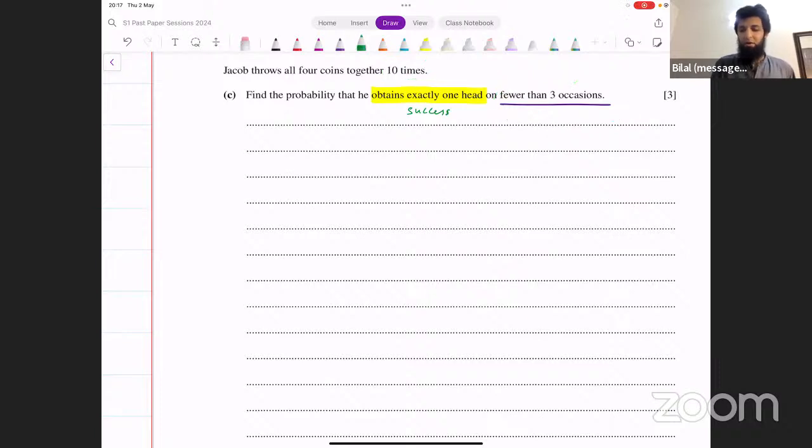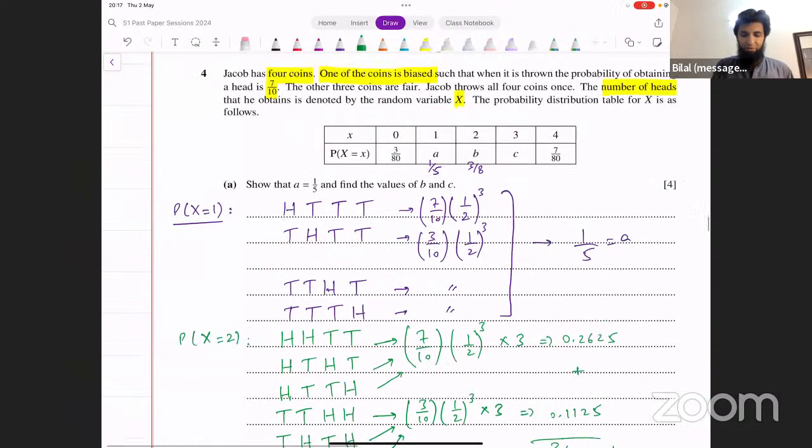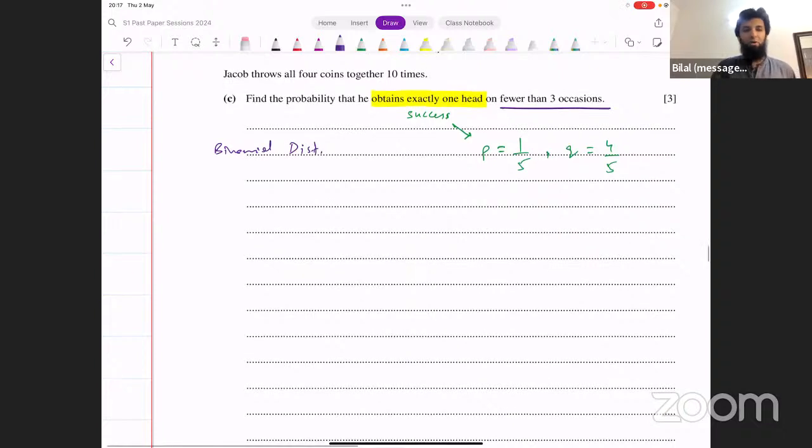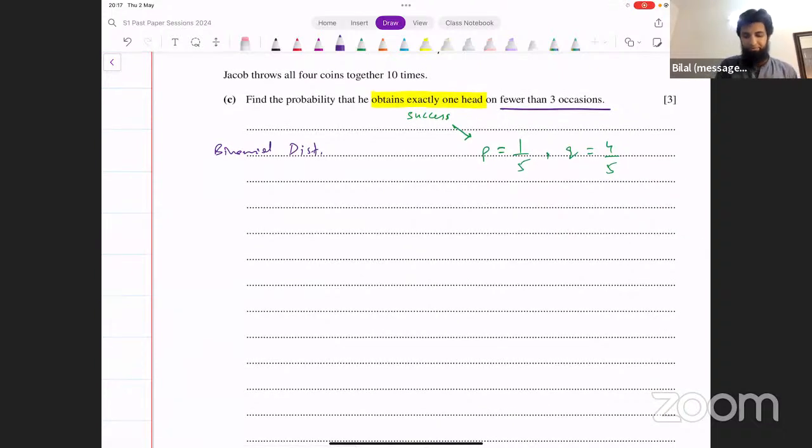Now, what's the probability of success? Probability of obtaining exactly 1 head. We know that from the previous part. The probability of obtaining exactly 1 head is 1 over 5. So that's the probability of success that we have in this part. What about the probability of failure? That will be 4 over 5. And now since it's binomial distribution, let's use the formula for binomial distribution.